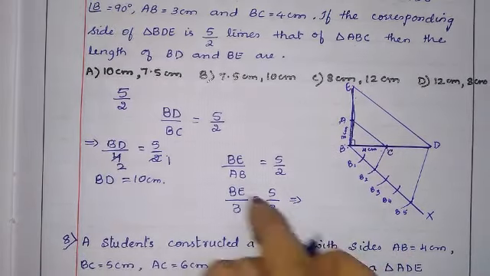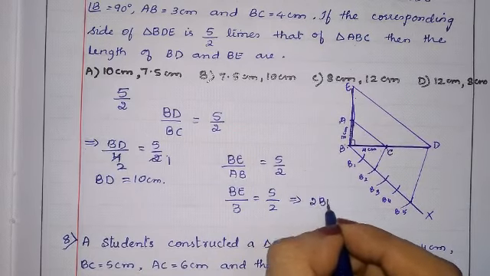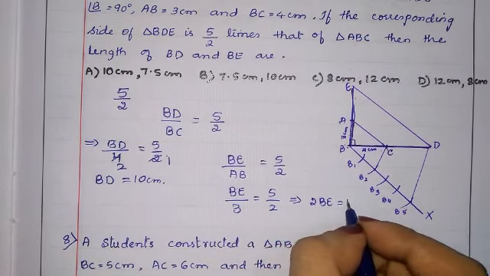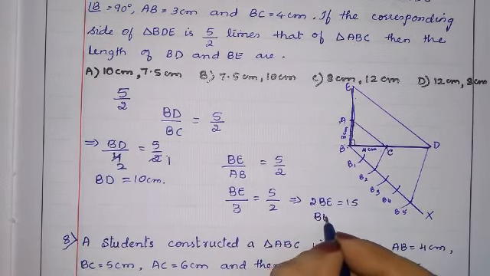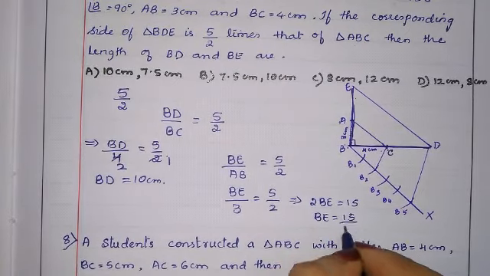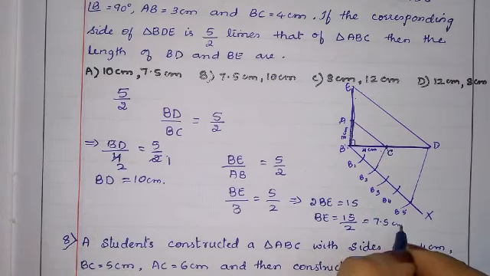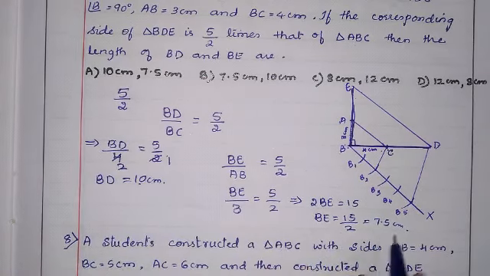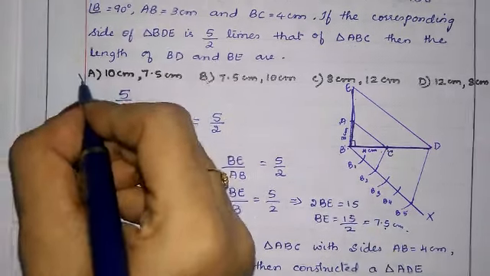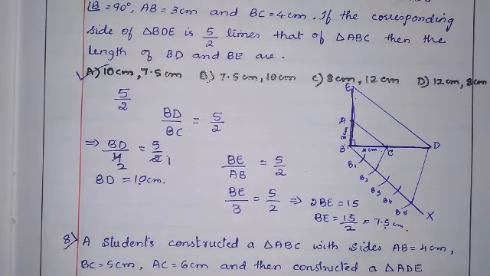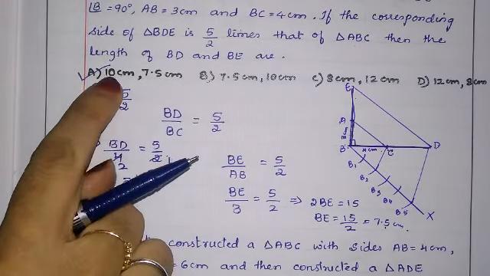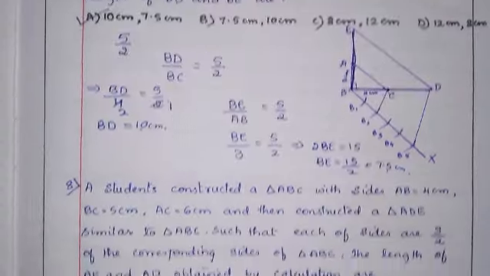That is 2 into BE is equal to 5 3s are 15. BE is equal to 15 by 2, that is nothing but 7.5. So the correct answer is 10 centimeter and 7.5 centimeter. That is option A is the correct answer.